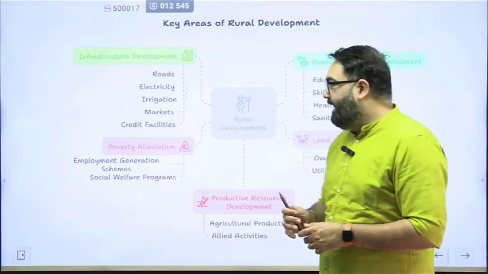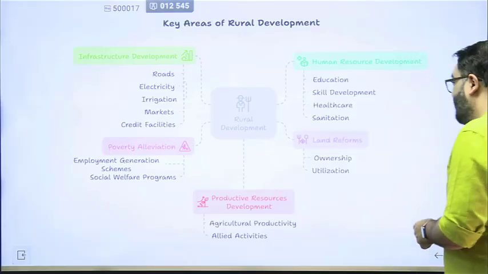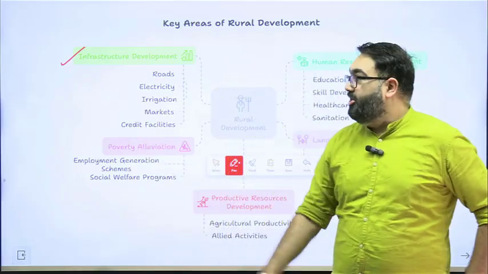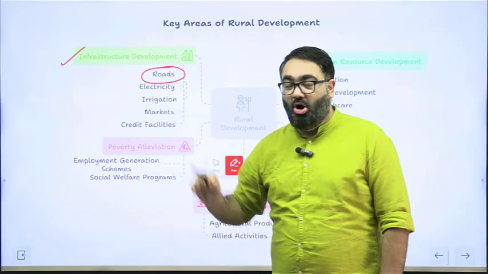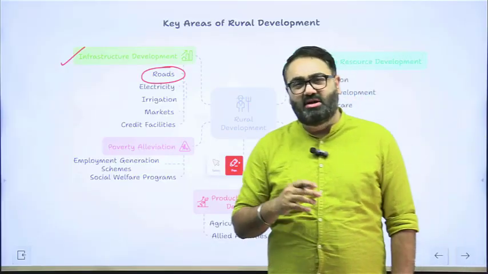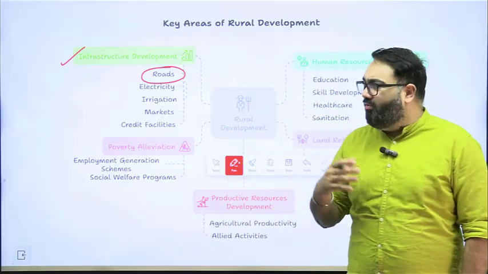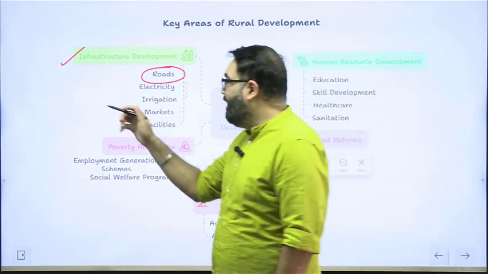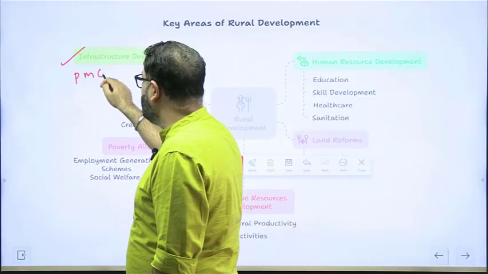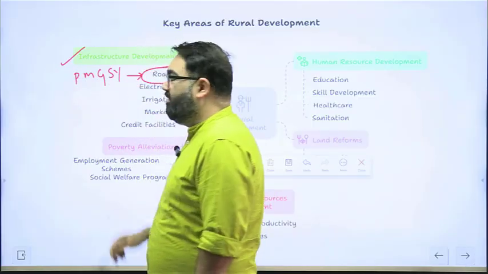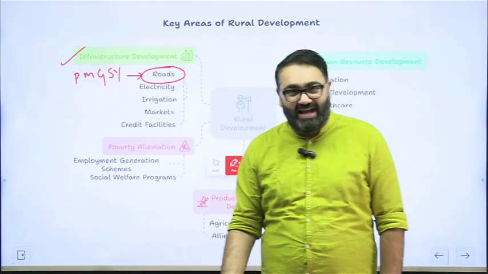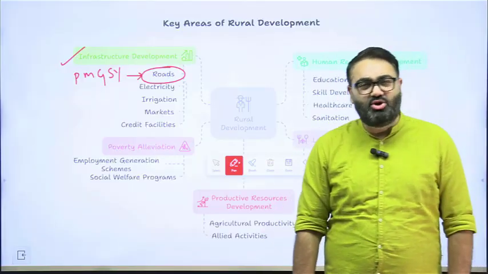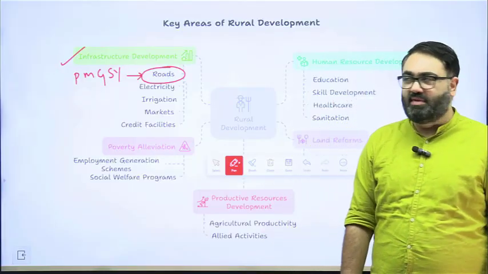For example, in rural development, one big issue that we have been facing is infrastructure development. The quality of roads is not up to the mark. Although for each and every one of these problems, you might have an answer about what government initiatives are running for these. For example, we have the Pradhan Mantri Gram Sadak Yojana for roads in the rural areas. It has had a lot of good impact, but there are still a lot of villages that you might be aware of which do not have all-weather road connectivity.